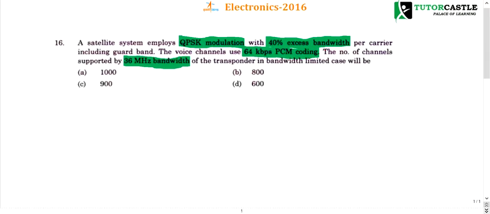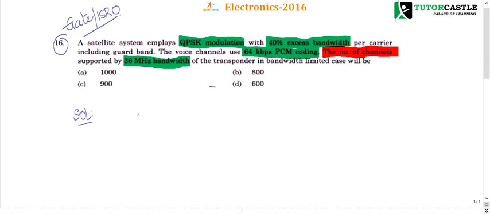The question may look very difficult and confusing for you, but it is very simple if you know a few formulas which I am going to teach you. What he is asking finally is the number of channels required. Before starting this question, I would like to say that this question is quite common in GATE and ISRO. So try to memorize the formulas which I am going to teach you, and also learn the extensions which I am going to teach you.